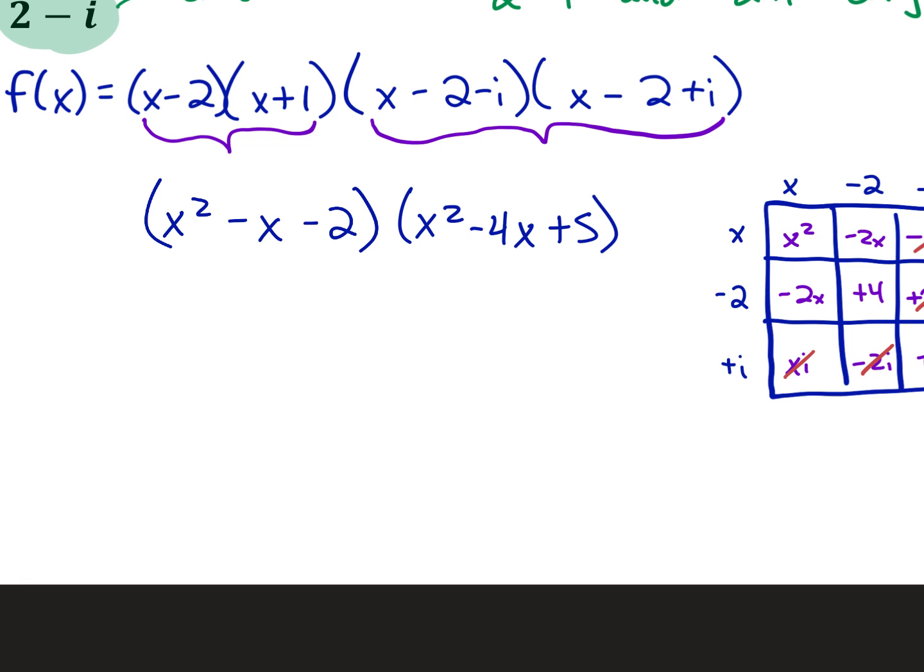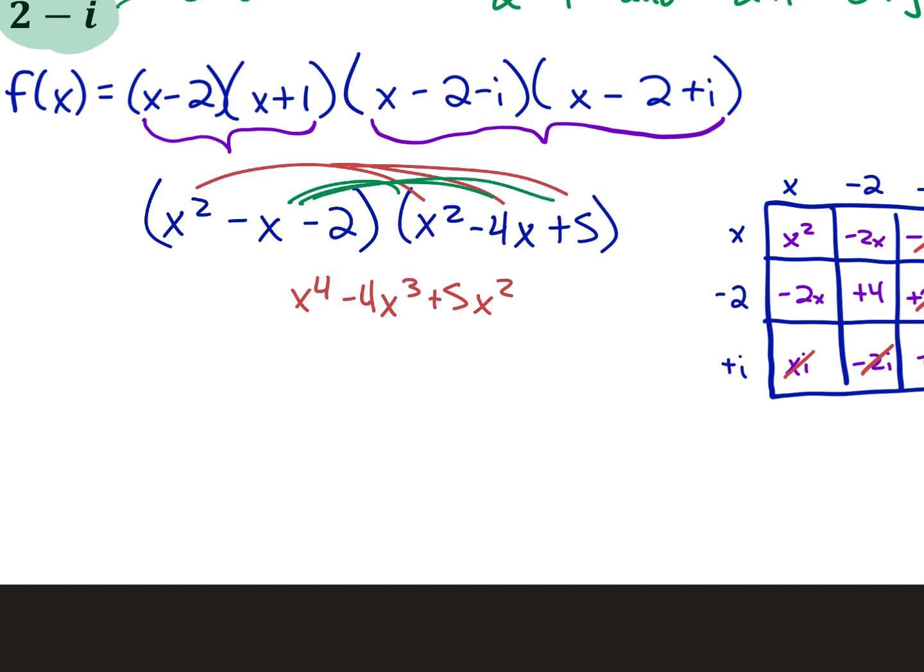And then you need to multiply those. If you don't like the box, here's another way I do it sometimes. I will use color-coded arches. So negative x to the third, positive 4x squared. And as I'm doing these, I'm lining up like terms.